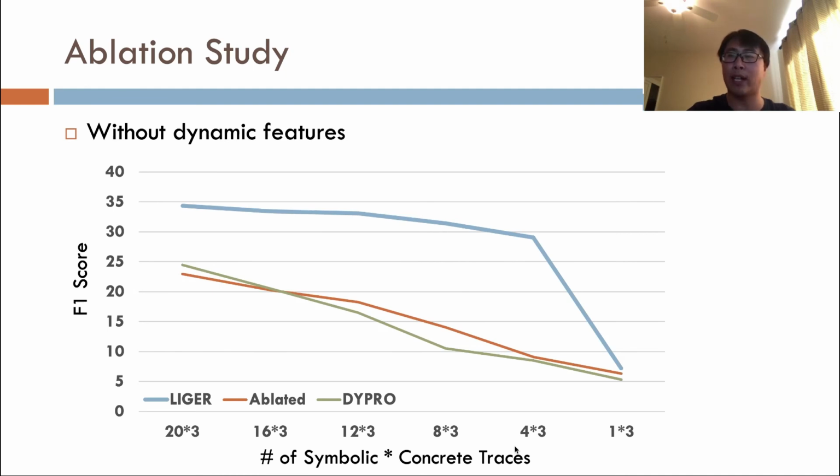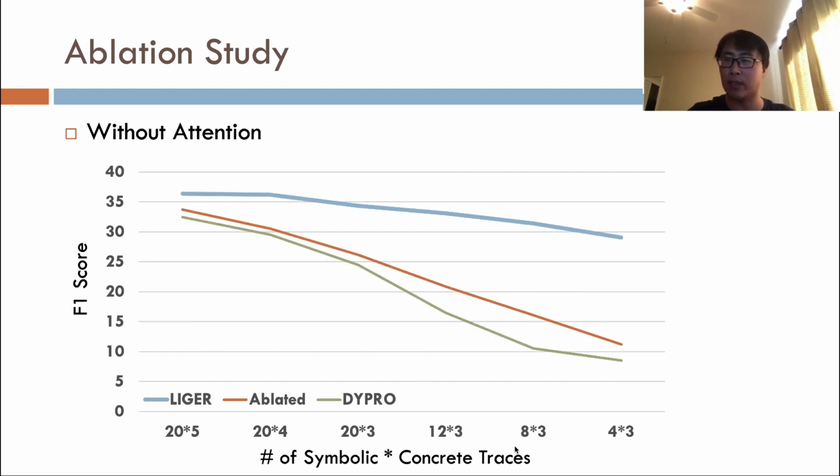Then we remove the dynamic features and retrain Liger again. On the same test set as the previous experiment, Liger becomes a much less accurate model across the board, signaling the importance of dynamic program features on the precision of embeddings.